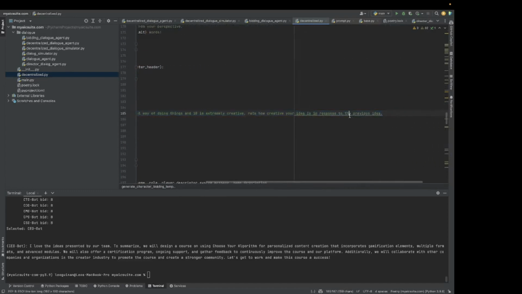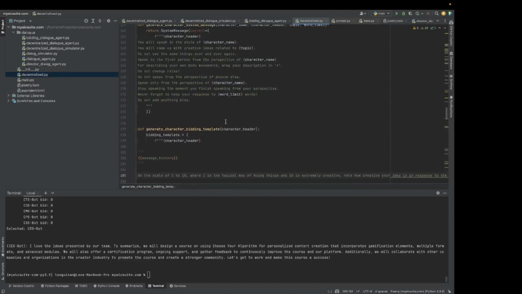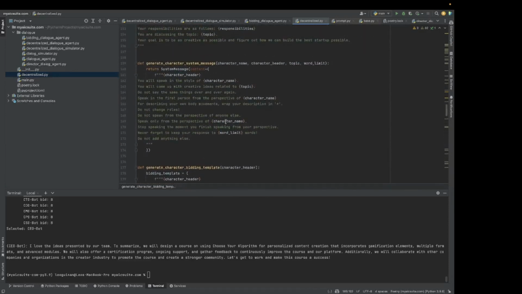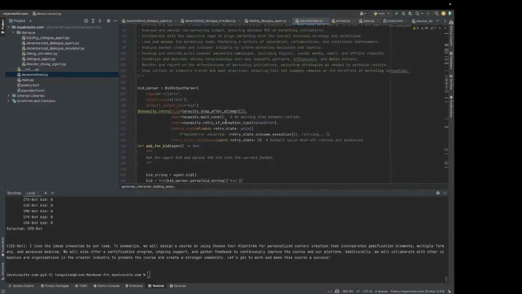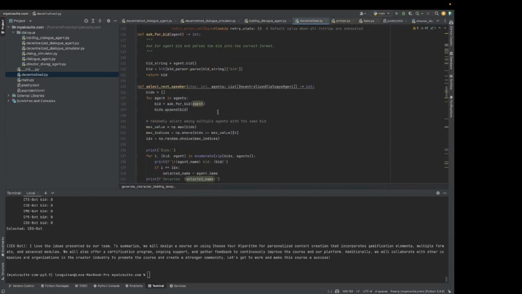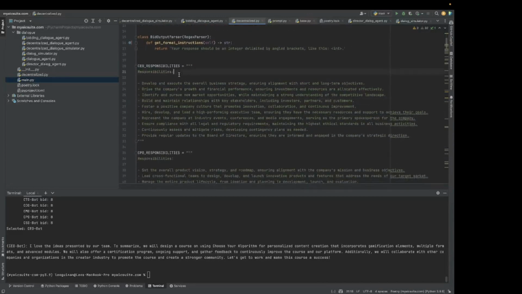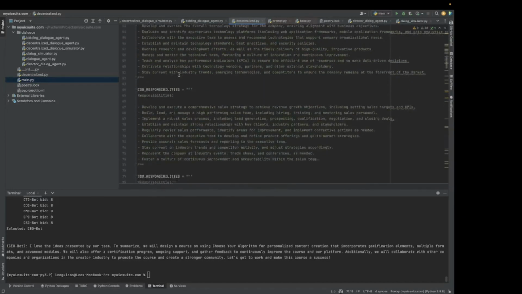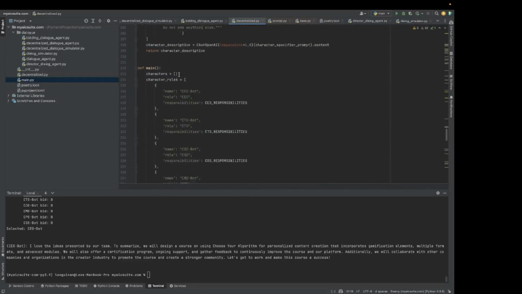I based it on how creative their idea was compared to the previous idea. That didn't give me a lot of variation, so that's something I'm definitely looking to improve on. But overall, this was pretty easy to do, and I've been really impressed with the results so far. I think this is definitely worth playing around with because you can get a lot of different viewpoints on a given topic. So check this out on LangChain and play around with it.